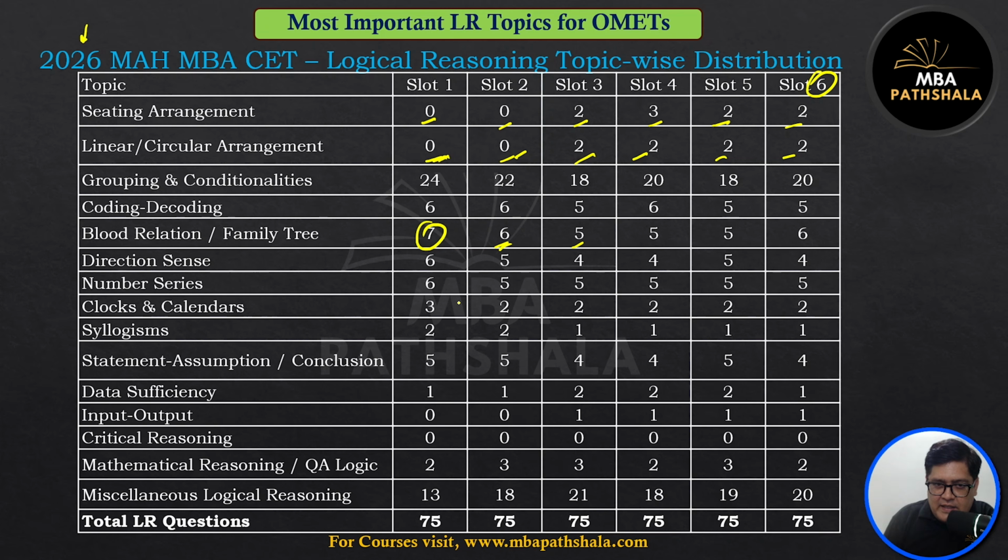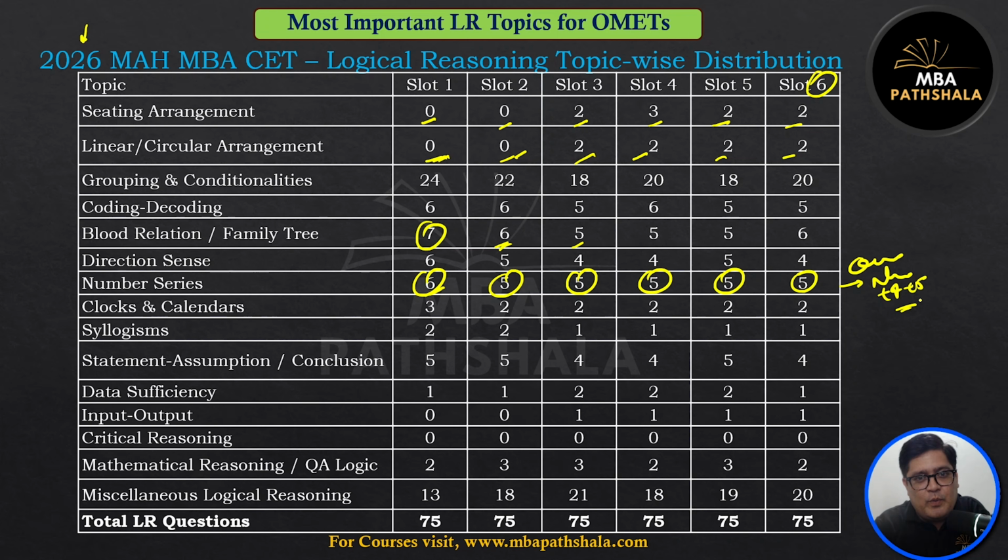So see, slightly higher number of series questions. In fact, in quant also, there were number series questions. So it was not just 5 or 6 questions. It was 4 or 5 more. If it says 6 here, there were 4 or 5 questions in quant as well. So maybe up to 10 questions of this.